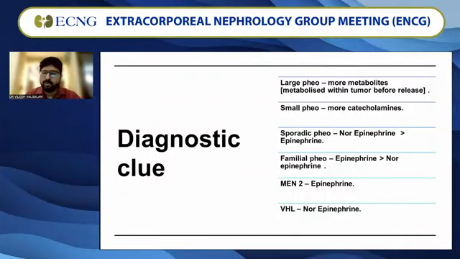When you have a small pheo, there are more chances that your catecholamines are high. When you've got a sporadic pheo, norepinephrine is more than epinephrine. When there is a familial pheo, it's mainly epinephrine more than norepinephrine. In syndromes, to remember MEN2, the E in MEN stands for epinephrine. So in MEN2, the epinephrine release is more. In all other syndromes, including VHL, norepinephrine is higher than epinephrine levels.